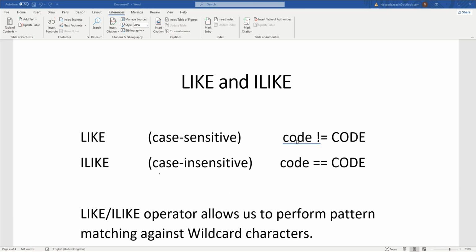Hello friends, in this lecture we will be discussing LIKE and ILIKE operator. LIKE and ILIKE operators allow us to perform pattern matching against wildcard characters. LIKE is a case sensitive operator, whereas ILIKE is a case insensitive operator.